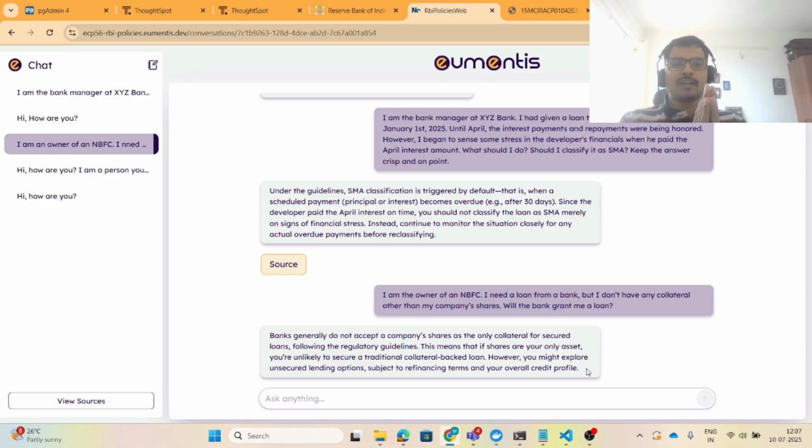Now, you might wonder why the sources part did not come here. What happens is, for example, we keep on chatting with the LLM, and the past history keeps going to the LLM. So if in the past you had asked this question, the LLM won't go and fetch it, but answer from its past history. So that also the LLM can do, and it has a lot of power to be very crisp and answer to the point. Thank you.